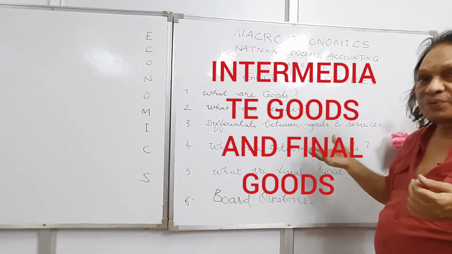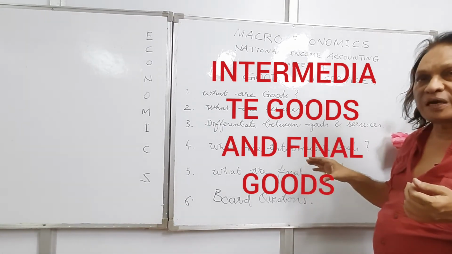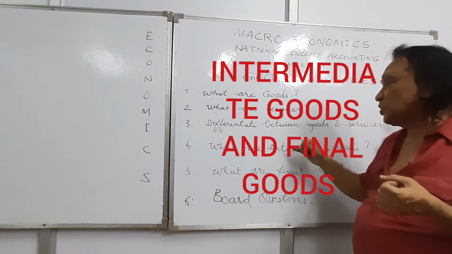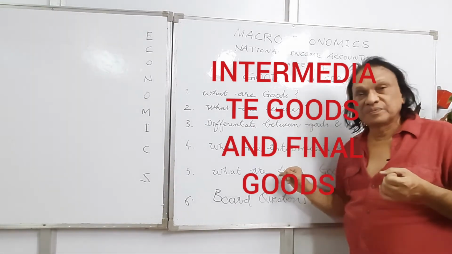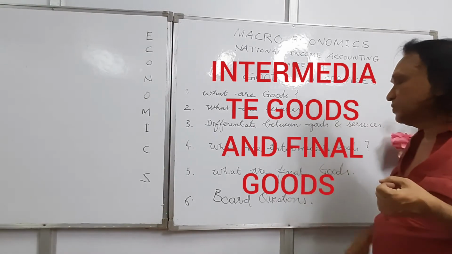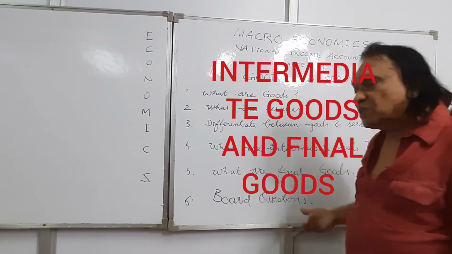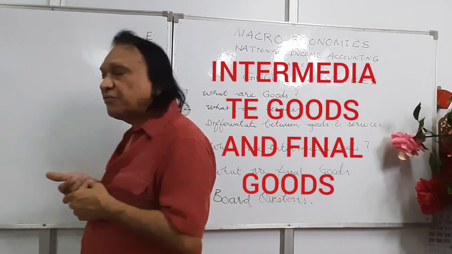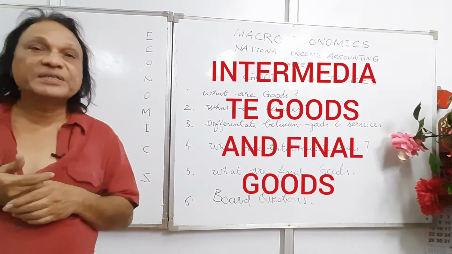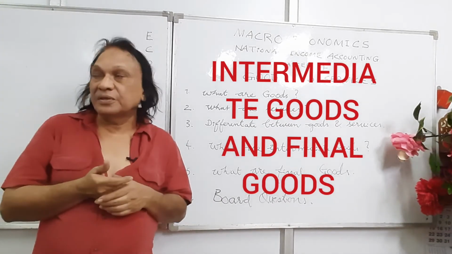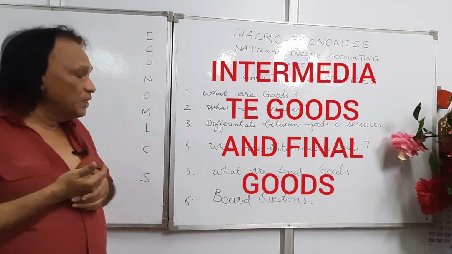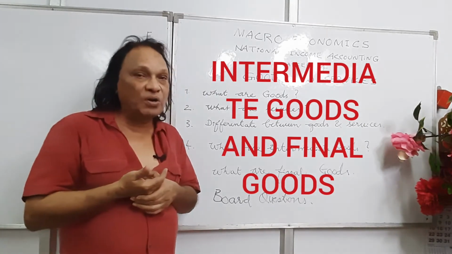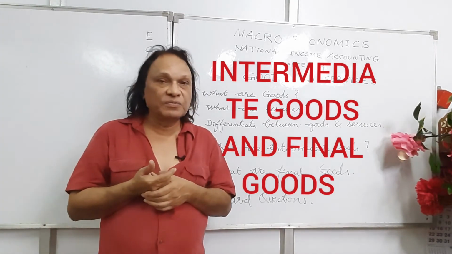Okay. So there can be any number of examples. Cloth in the manufacturing of shirt is an intermediate good. The shirt which you are wearing is a final good. In the board question, they can ask you, are these intermediate goods or final goods? Read the question carefully and think how it is being used. Whether it is used for further production or not, that decides it.